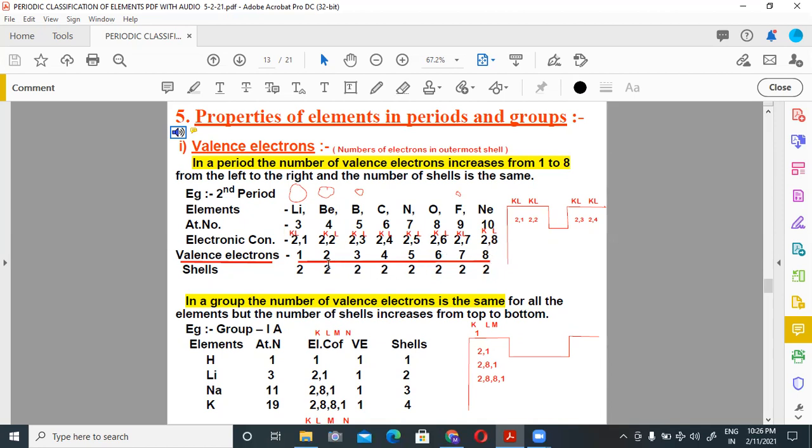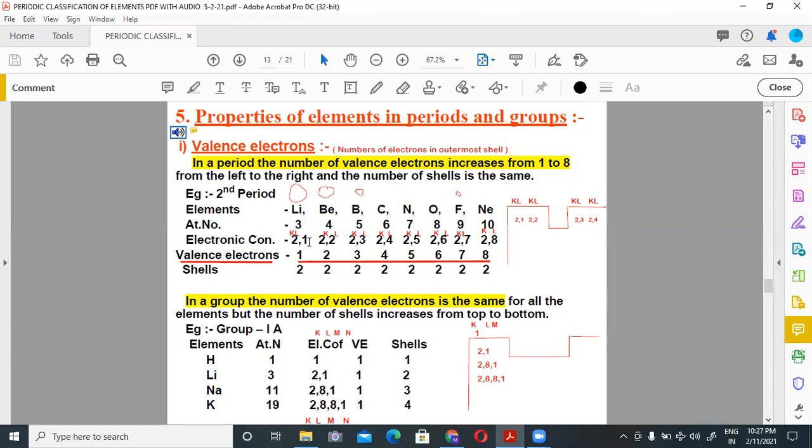So you can see the electrons in outermost shell in lithium is 1, beryllium 2, boron 3, carbon 4, nitrogen 5, oxygen 6, fluorine 7, and neon 8. Electrons present in outermost shell are known as valence electrons. And you can see that number of shells remains same in elements of period 2.